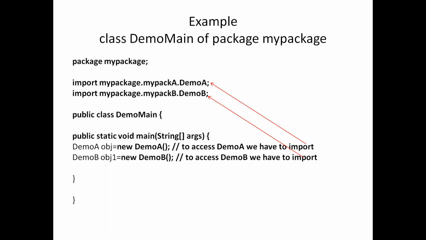So see, what we have done over here is we have created an object. We have already seen this thing. To get any class accessible in your code, we have imported it. We have imported that particular class with the complete package structure. In this example, I have created the objects.